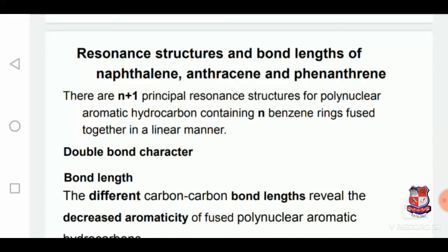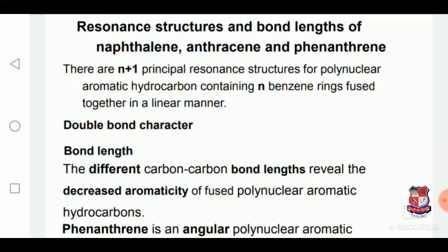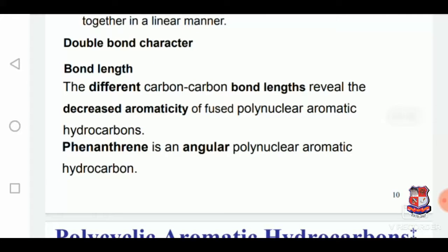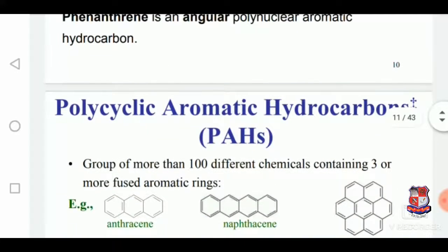Resonance structures and bond length of naphthalene, anthracene, and phenanthrene. There are N plus 1 principal resonance structures for a polynuclear aromatic hydrocarbon containing N benzene rings fused together in a linear manner. Double bond character and bond length: the different carbon-carbon bond lengths reveal the decreased aromaticity of fused polynuclear aromatic hydrocarbons. Phenanthrene is an angular polynuclear aromatic hydrocarbon.